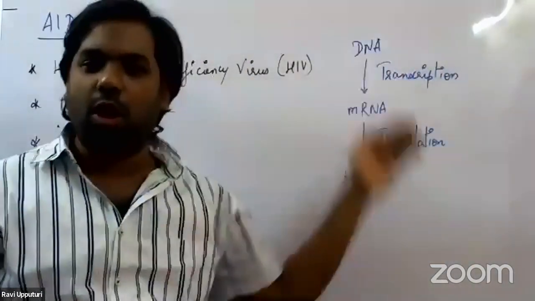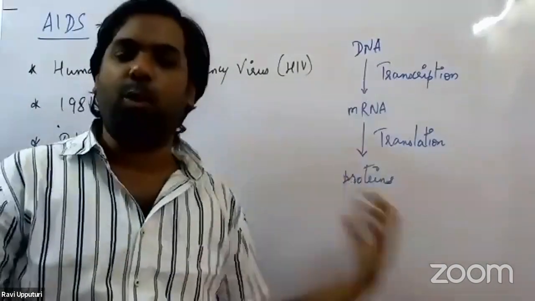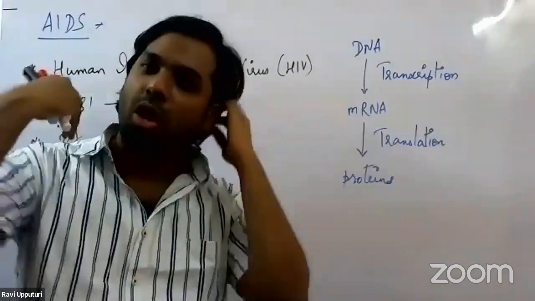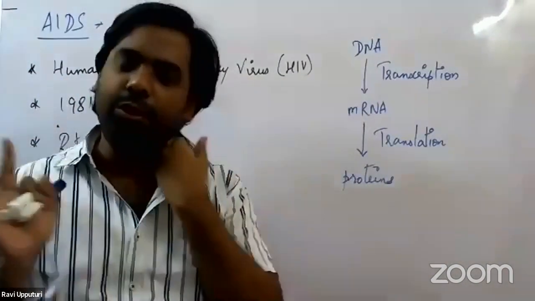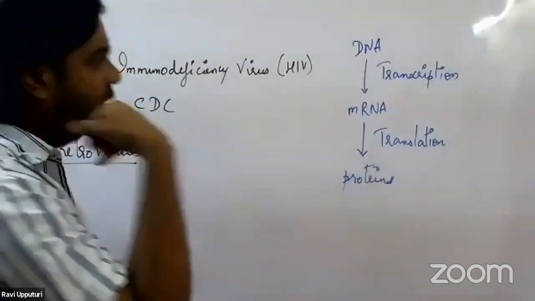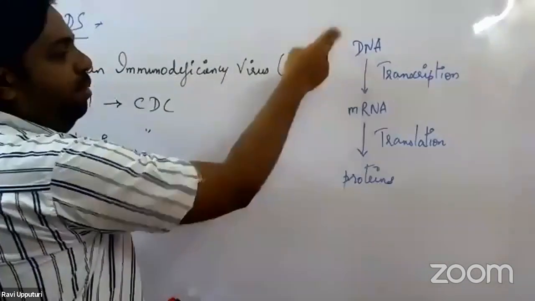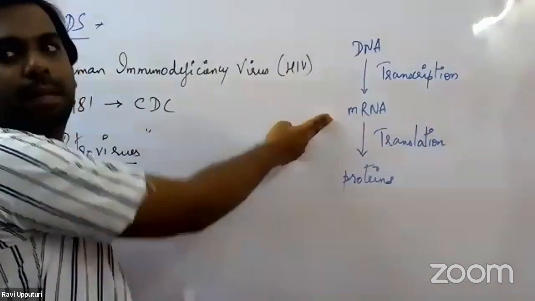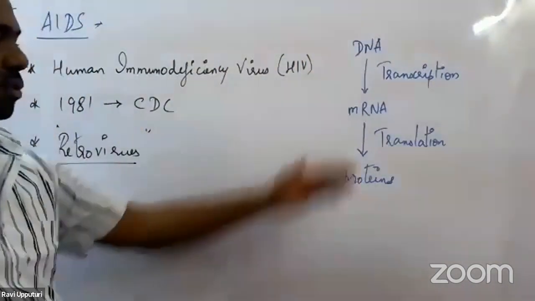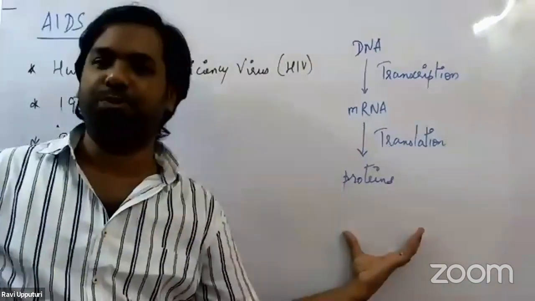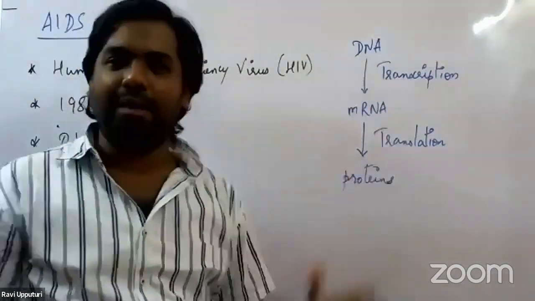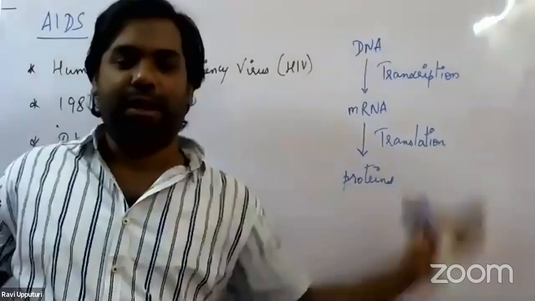This is the normal mechanism of protein synthesis in almost all the organisms present on planet Earth. The majority of organisms have DNA as the genetic material. That DNA is first transcribed into mRNA, and that mRNA undergoes translation to form the proteins. Clear?